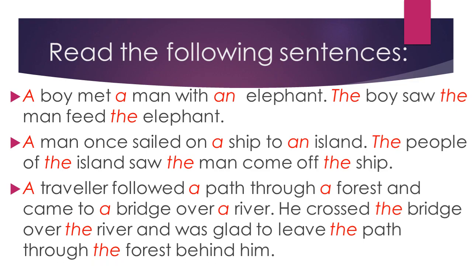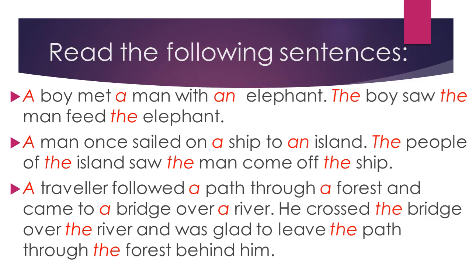Number 3. A traveler followed a path through a forest and came to a bridge over a river. Now here a has been used before all the 5 nouns, and if the same nouns are there in the second sentence after full stop, he crossed the bridge over the river and was glad to leave the path through the forest behind him.